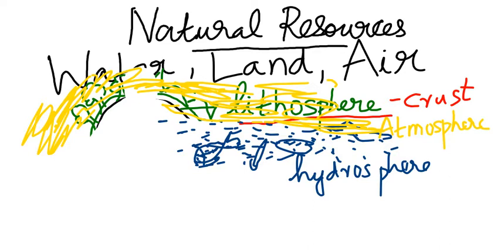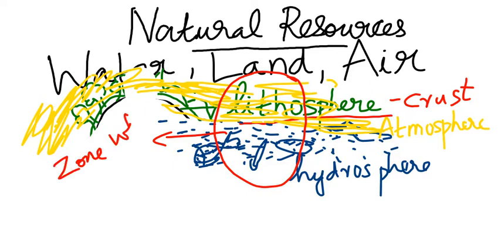So, there is a zone which we can combine lithosphere, atmosphere, hydrosphere. Together, yes, very good. When you combine together lithosphere, atmosphere, hydrosphere, we will get a zone, that zone where life exists, is called as biosphere.